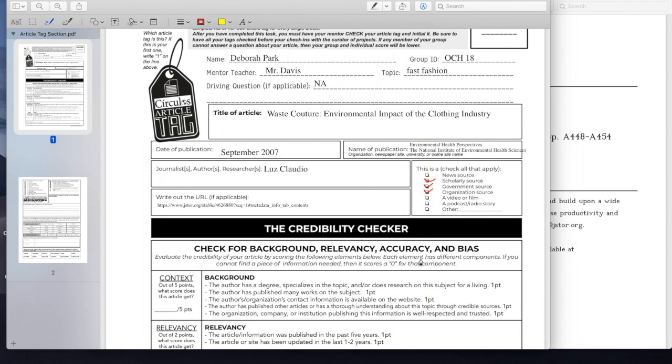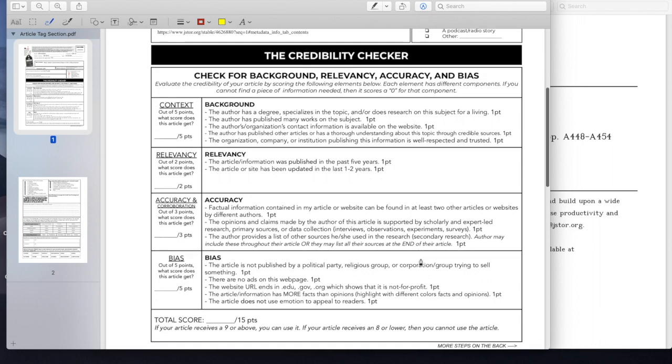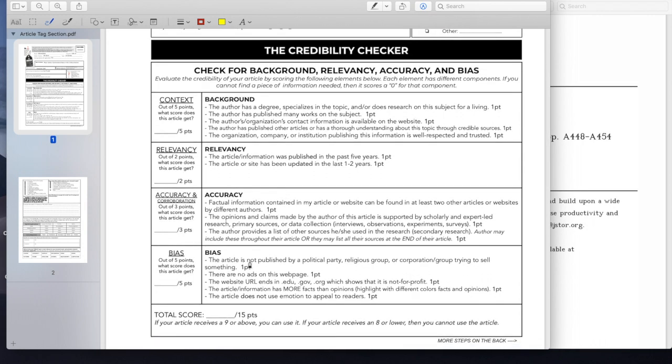All right, let's go on to the most important part, the credibility checker. This is where we check the background, relevancy, accuracy, and bias, the BRAB, of the article. Now, it's really important that we do this. You might want to do this first before you even start reading your article because it needs to get a 9 or higher out of 15 points in order for it to be approved as an article you can use for your research. If it receives an 8 or lower, that means it's not credible enough for you to cite in your proposals or your research papers. So you might want to do the BRAB first.